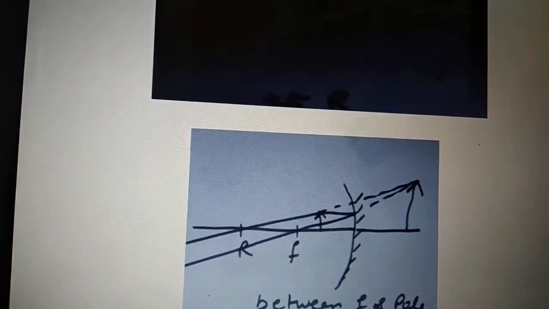If anybody is having doubt why I did not draw for convex, the position of the object and the position of the image remains the same. But drawing the ray diagram for a convex mirror is a little bit difficult. So you should always start by drawing with concave. That is why in these examples I am taking only concave mirror.